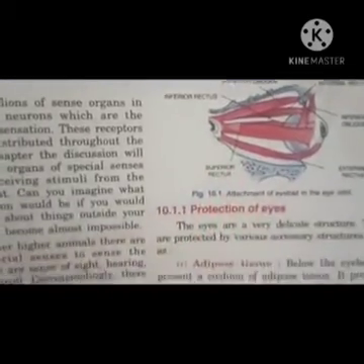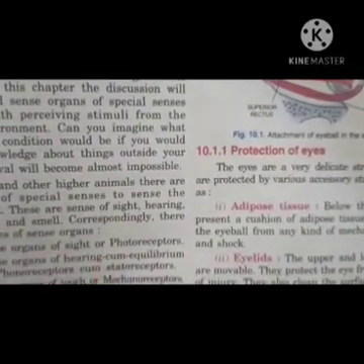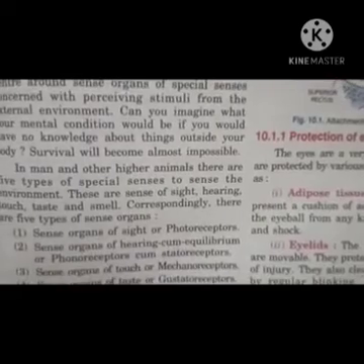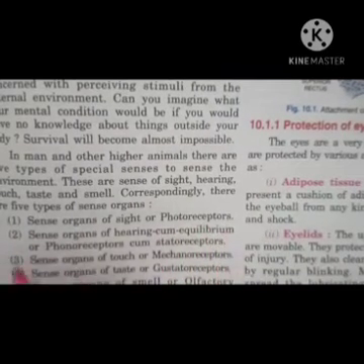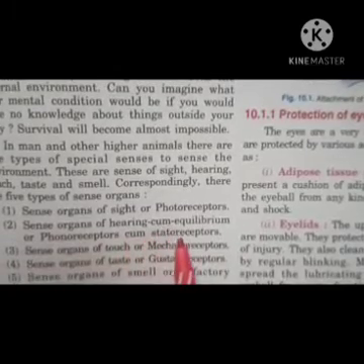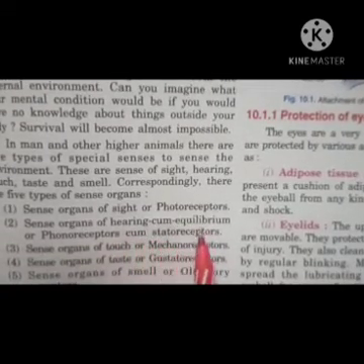Now the sense organs of sight are called photoreceptors. Means eyes are also called photoreceptors. Sense organs for hearing come under equilibrium, because the ear not only helps in hearing but also helps in balancing the body.